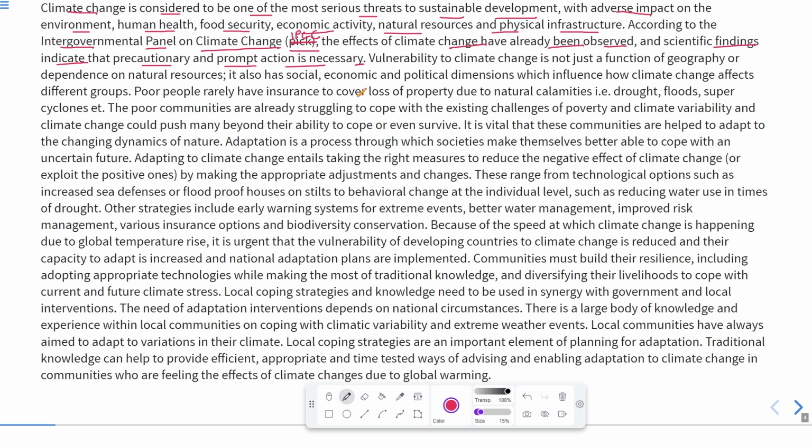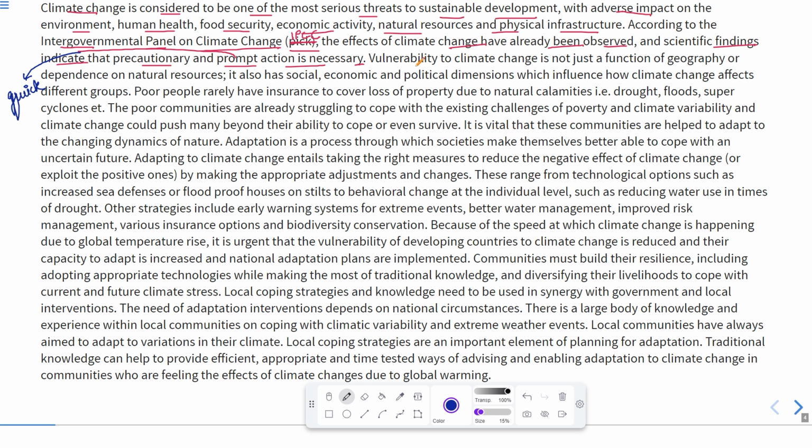So they have observed that this indicates that precautionary, it means something which can prevent, or prompt, means quick. Okay, so here this word prompt means quick. So here we need to have quick responses for this climate change.